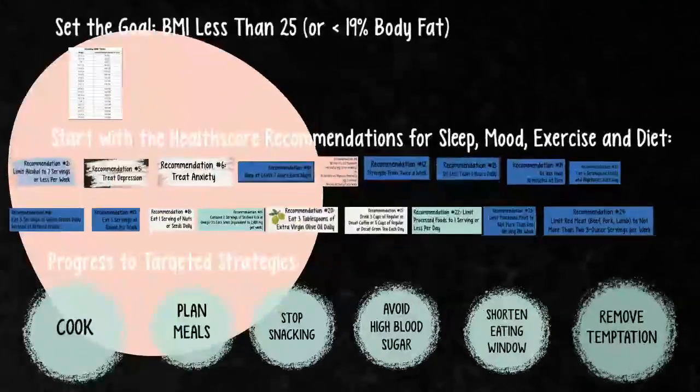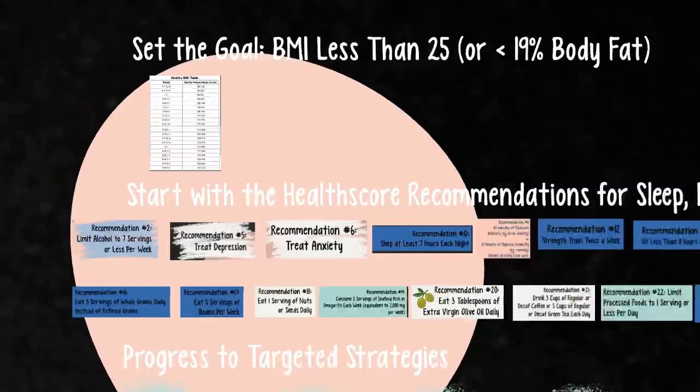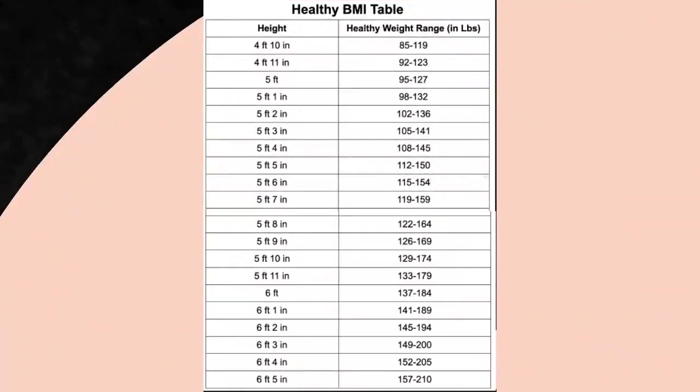So how to address obesity? Well, first of all, set the goal. Figure out what your body mass index is using an online calculator. Here's a reference. For your height, these are the healthy weight ranges of a BMI under 25. So you can determine what your BMI is.